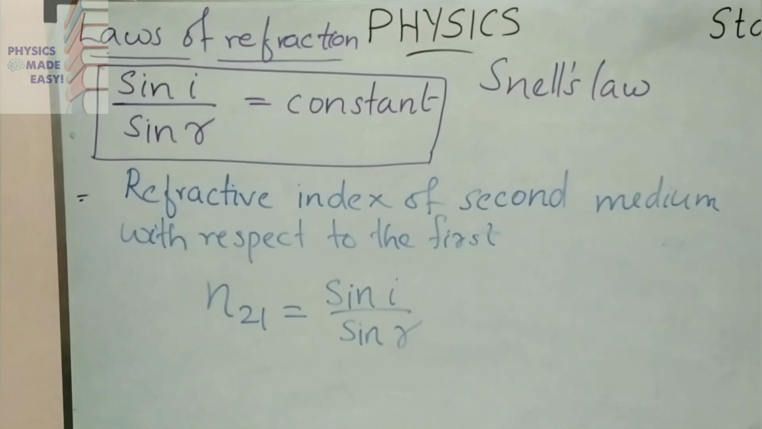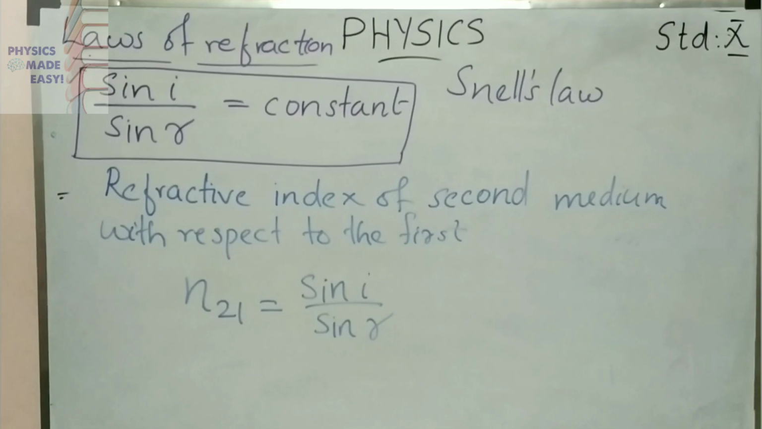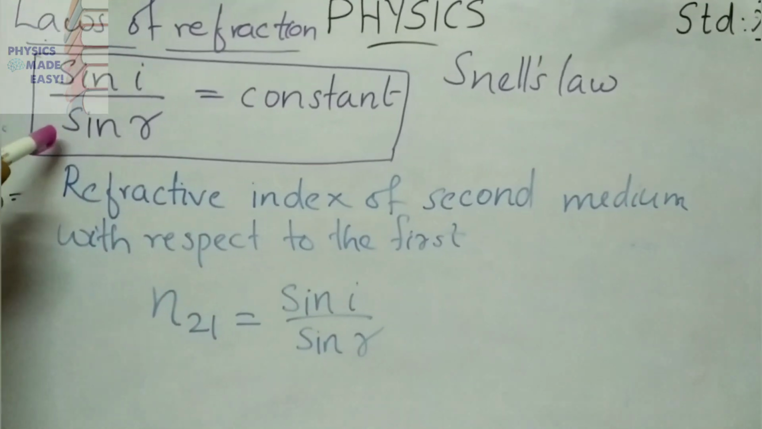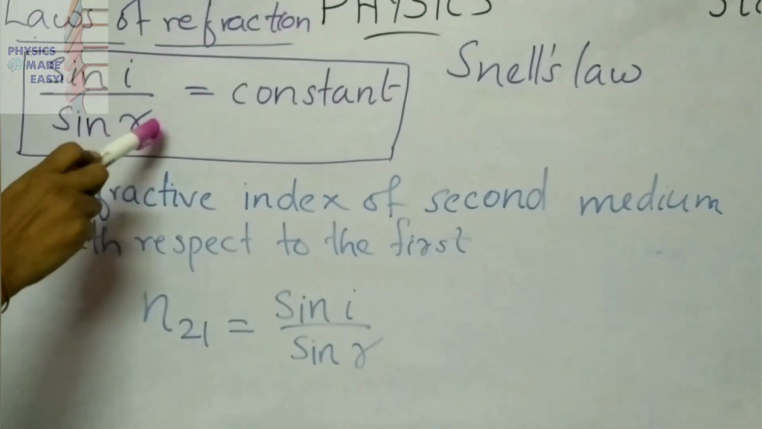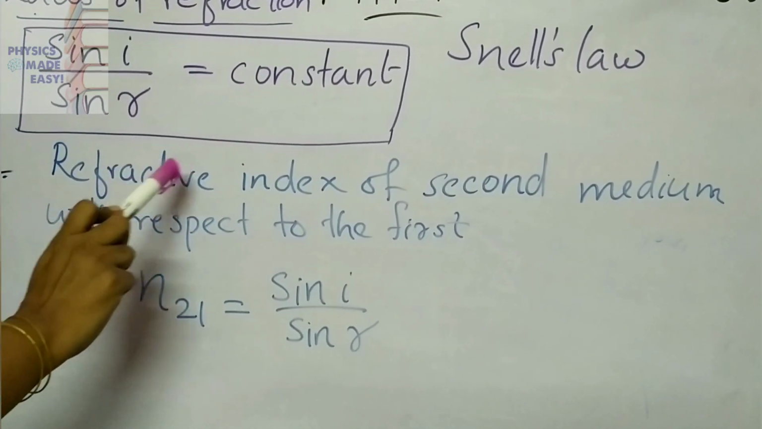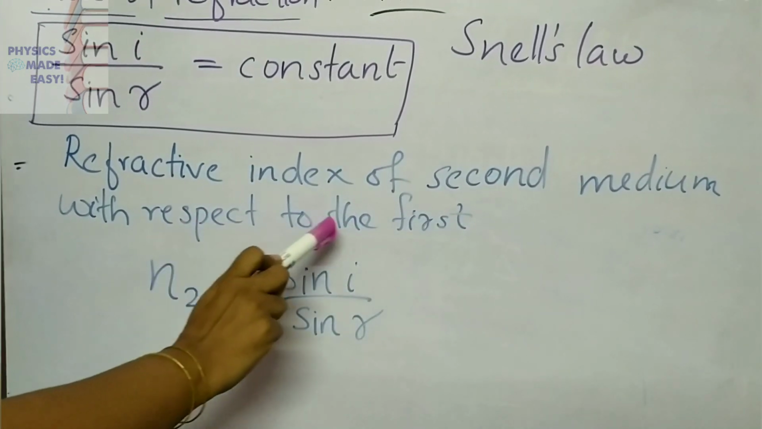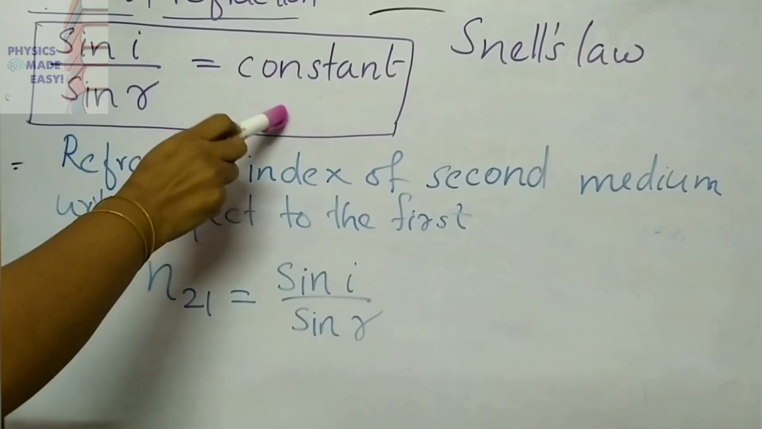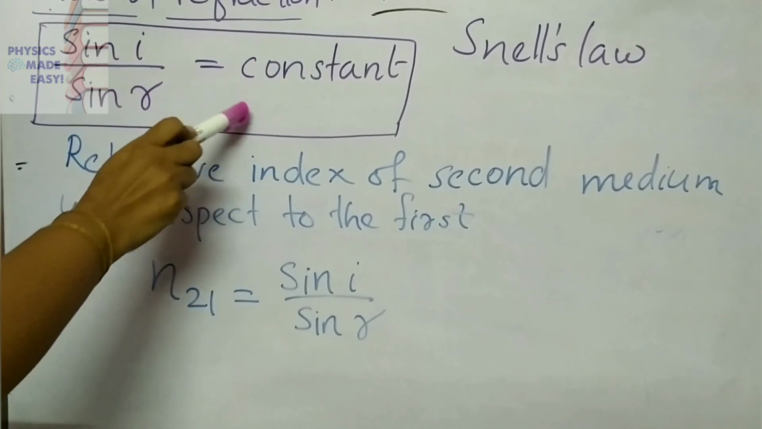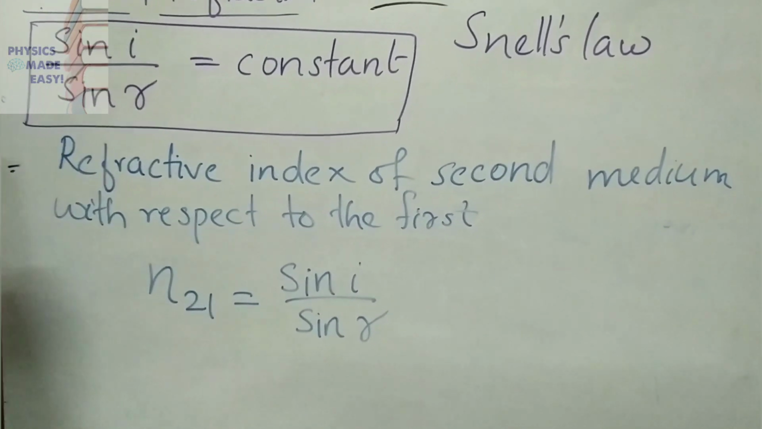Come back to Snell's law, our second law of refraction. You know the ratio of sine of angle of incidence to the sine of angle of refraction is a constant. Now we can call this constant the refractive index of the second medium with respect to the first. So we can call this constant refractive index. Here we are discussing refraction.